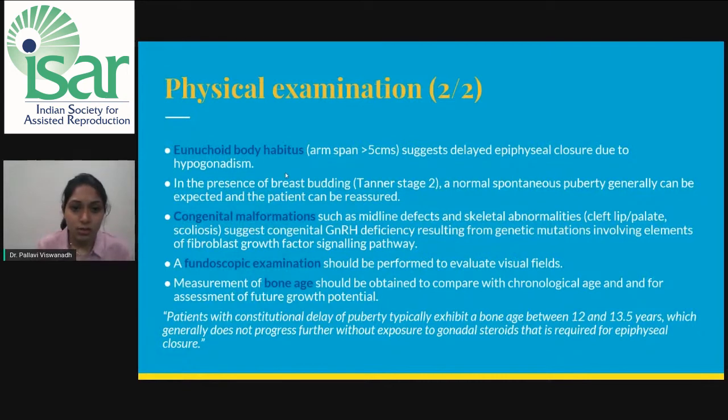Various congenital malformations like midline defects and skeletal abnormalities like cleft lip, cleft palate, or scoliosis suggest a congenital GnRH deficiency resulting from genetic mutations involving elements of the fibroblast growth factor signaling pathway. A fundoscopic examination should be performed to evaluate the visual fields. Measurement of bone age should be obtained to compare with the chronological age and for assessment of future growth potential. Patients with constitutional delay of puberty typically exhibit a bone age of between 12 and 13 and a half years, which generally does not progress further without exposure to gonadal steroids that is required for the epiphyseal closure.